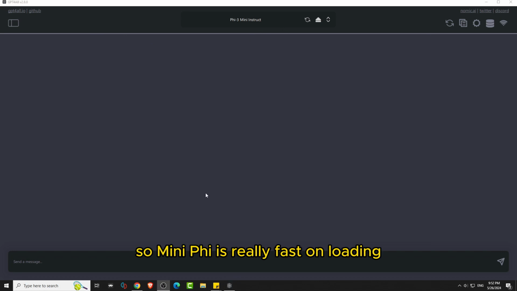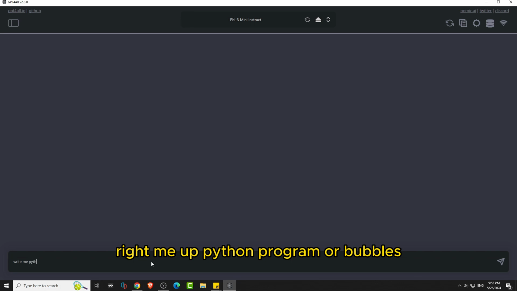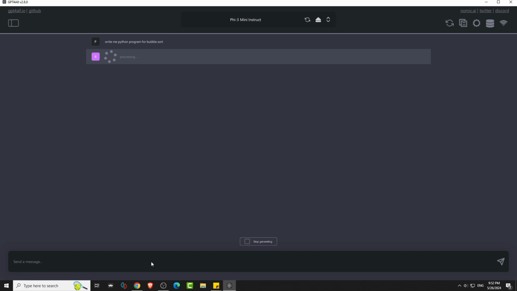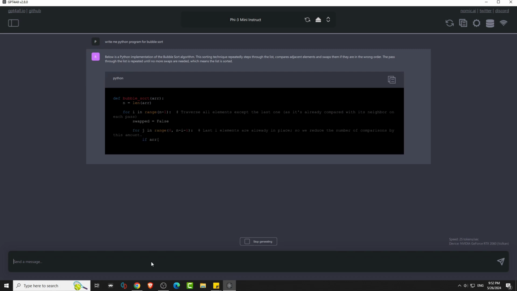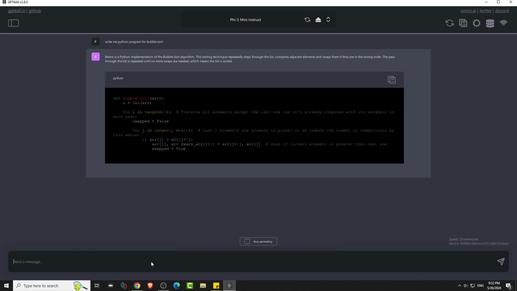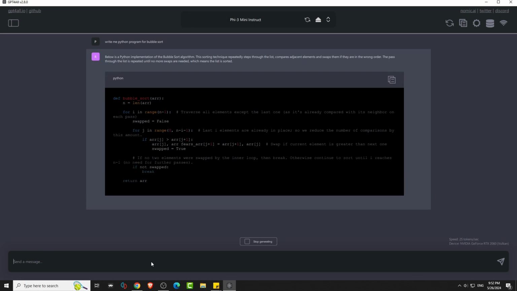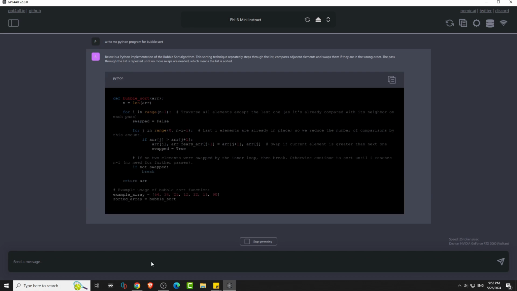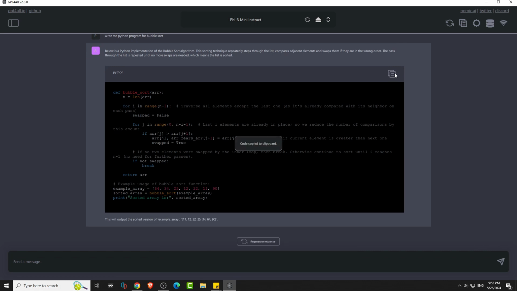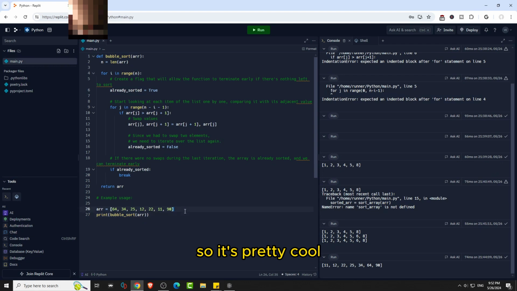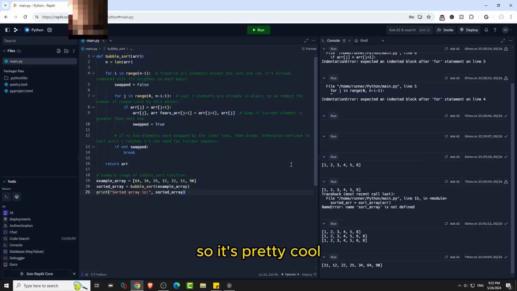So Mini Phi is really fast on loading, but it's also really short, right? Write me a Python program for bubble sort. But it gives indents too, so it's better than Orca. And it gives an example. Oh, not bad. So it's pretty cool.